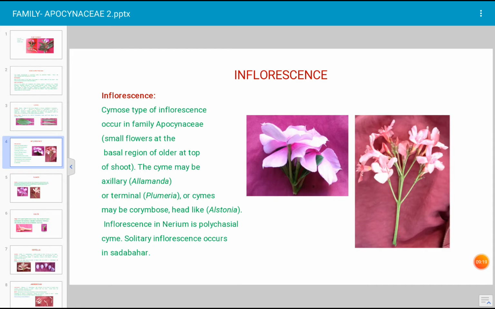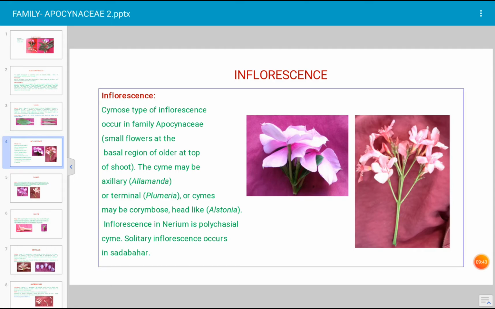In this case, polychasial cyme type of inflorescence occurs. Polychasial type means the flowering shoot grows and divides into two. Again these two increase in size, again divide into two, like this. They continue their growth. Such photos are given here. To the right side is the inflorescence of Nerium indicum, and the pink one in the left photo is the inflorescence of Sadabahar. Solitary type of inflorescence is very common in Sadabahar and in several plants of Apocynaceae. Next slide.